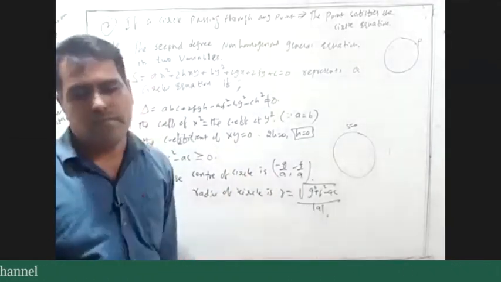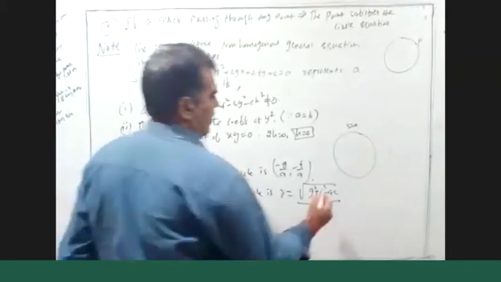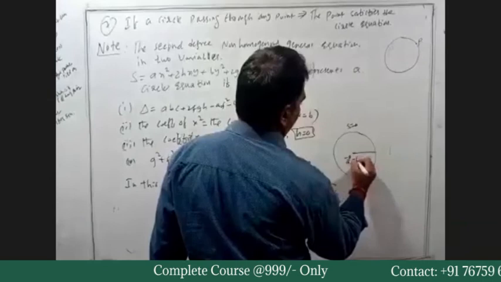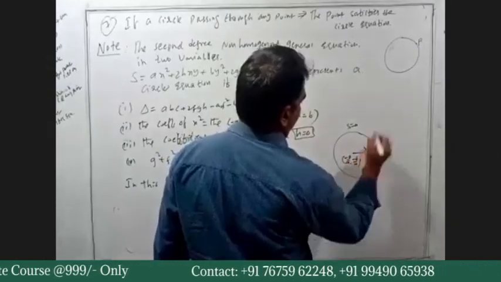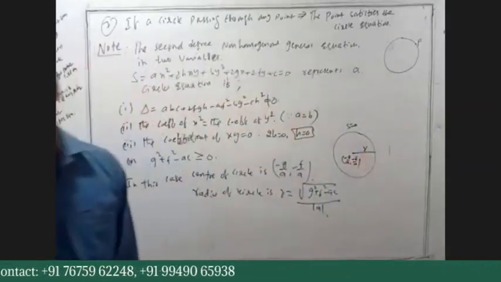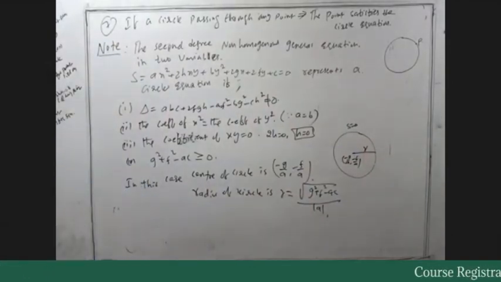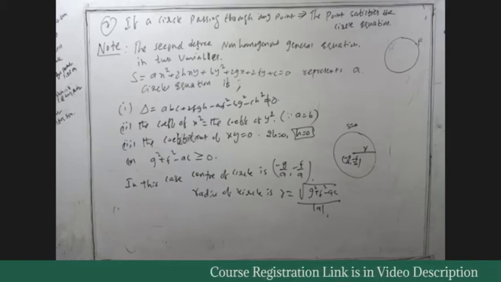So note it down. In this case, the center is minus g by a comma minus f by a. Write it down.